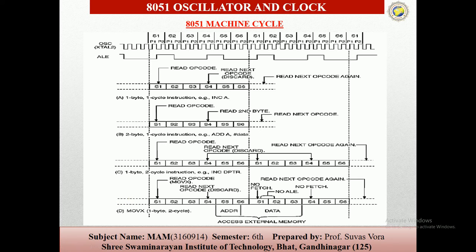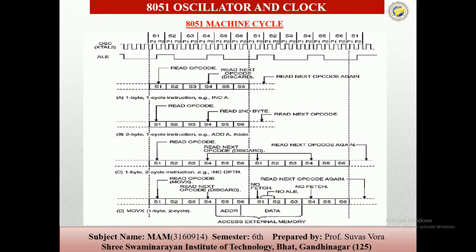Here the execution of a 1 cycle instruction begins during state 1 of the machine cycle, when the opcode is latched into the instruction register, and a second fetch occurs during S4 of the same machine cycle. The execution is completed at the end of state 6 of this machine cycle. Now MOVX is the instruction for moving data between registers, and this instruction takes 2 machine cycles to execute.